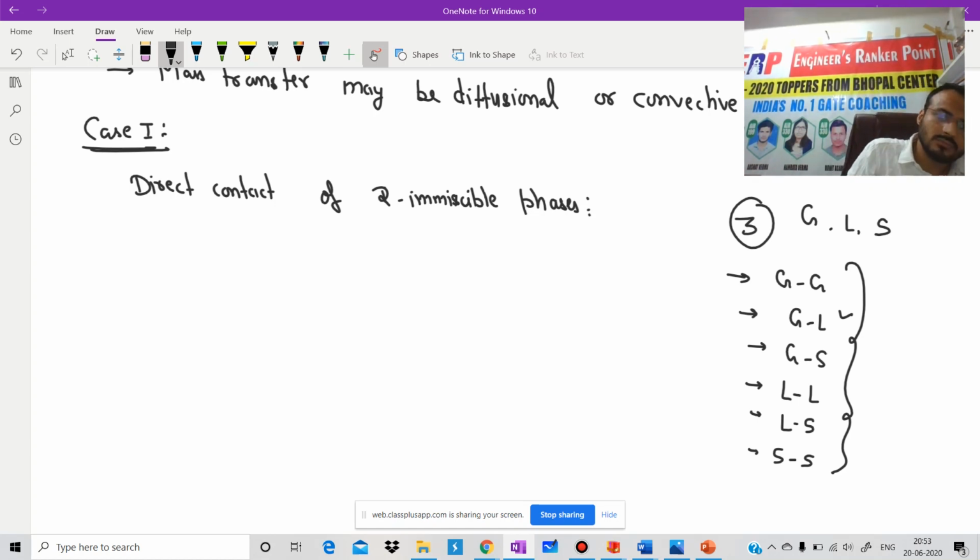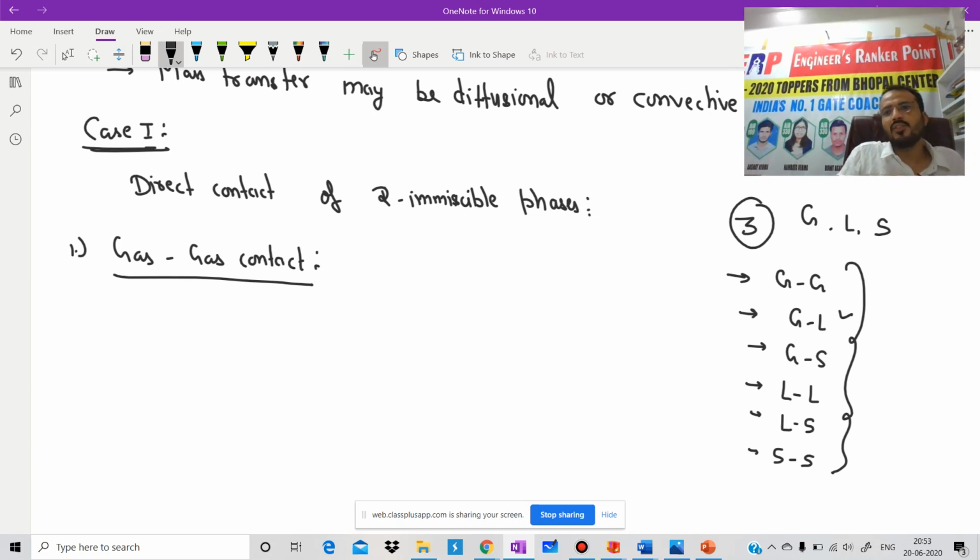First, we will discuss gas-gas contact. Do you have any example of gas-gas contact? Just try to think. Very rarely you will find one. Why? Because most of the gases are miscible in each other.